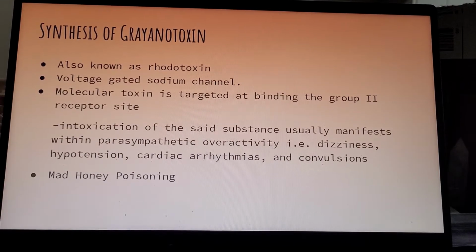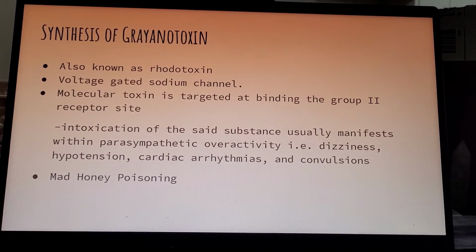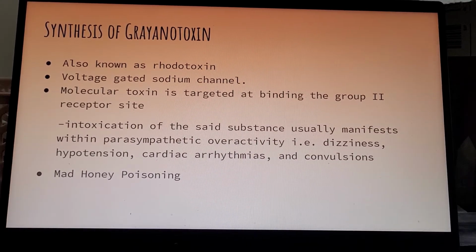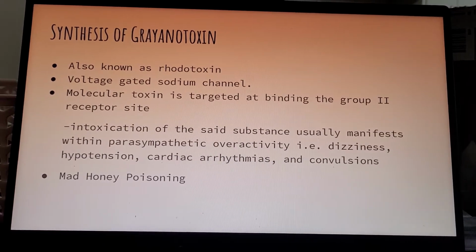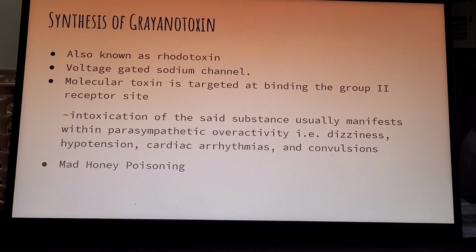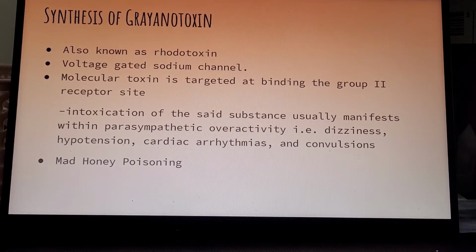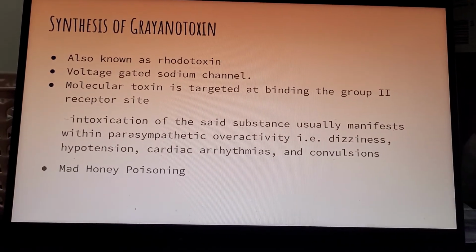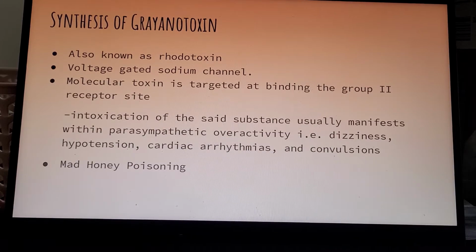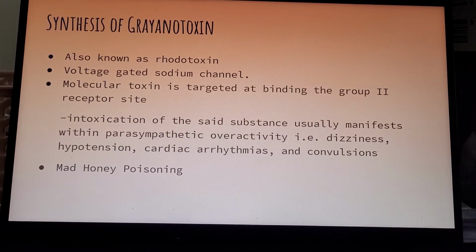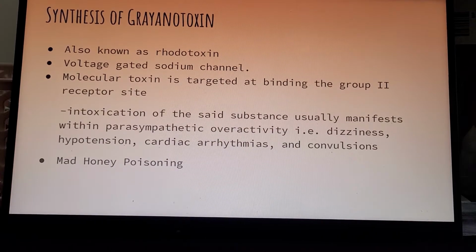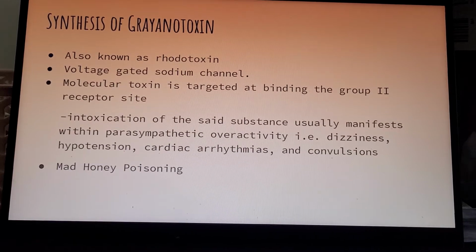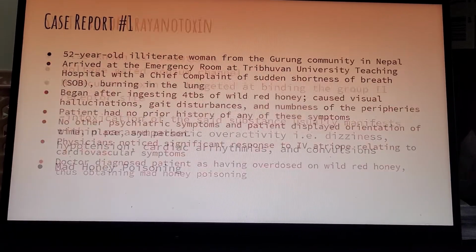The synthesis of the grayanotoxin, also known as rhodotoxin, is primarily mediated via a voltage-gated sodium channel, as it highly interacts with this sodium channel, and the molecular toxin is targeted at binding the group 2 receptor site. The intoxication usually manifests with chief complaints of parasympathetic overactivity, which usually translates into dizziness, hypotension, convulsions, and gait disturbances, otherwise known as mad honey poisoning.